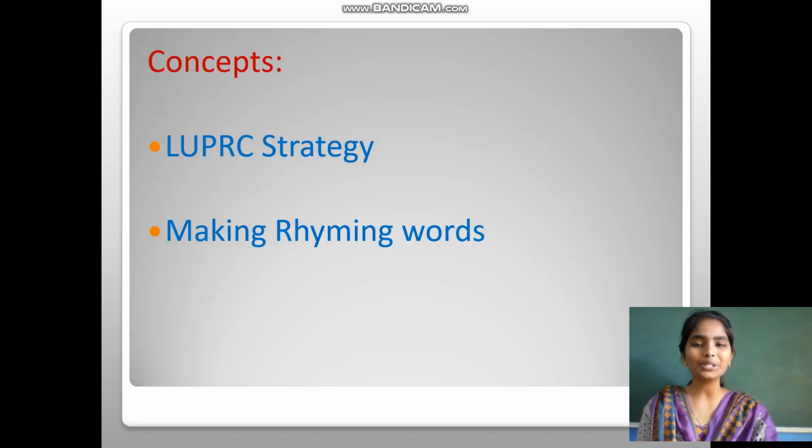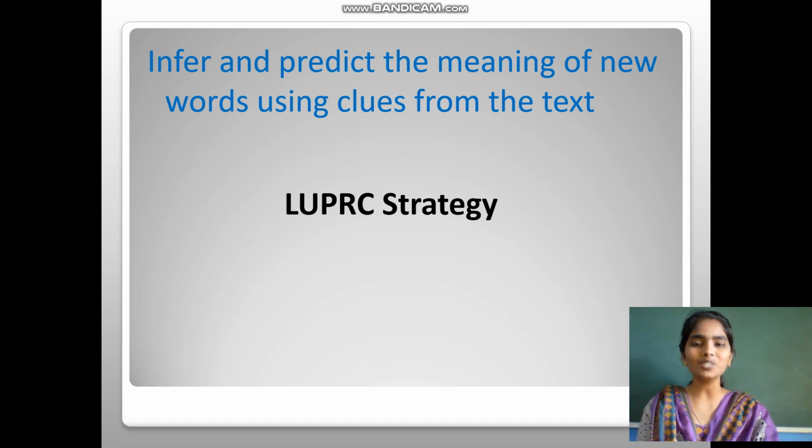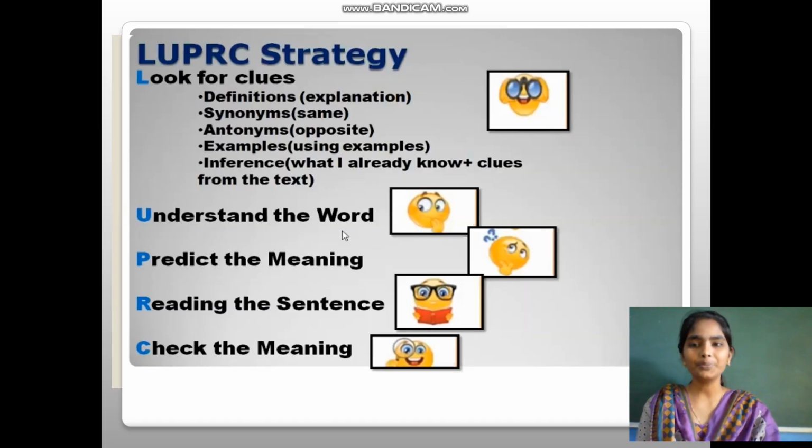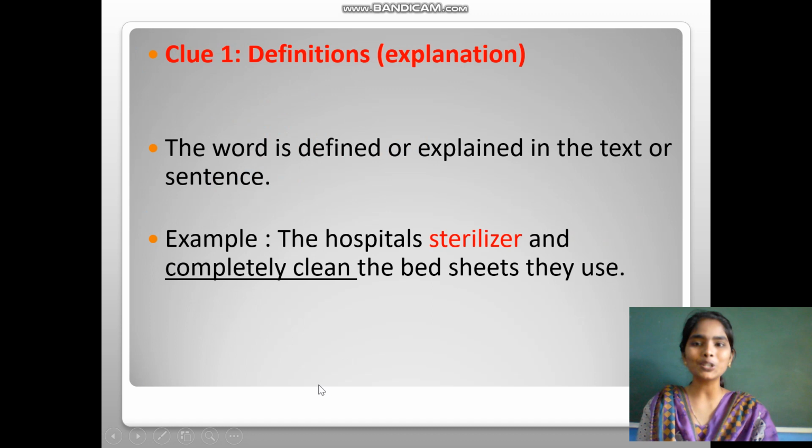Today we are going to revise the LUPRC strategy and making rhyming words. Let's learn one by one. First we are going to learn the LUPRC strategy, which helps us to infer and predict the meaning of new words using clues from the text. So this is what the LUPRC strategy is. L stands for look for clues, U stands for understand the word, P stands for predict the meaning, R stands for read the sentence, C stands for check the meaning. Let's learn these clues one by one.